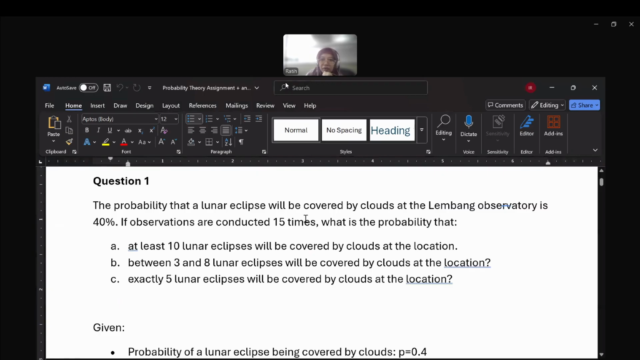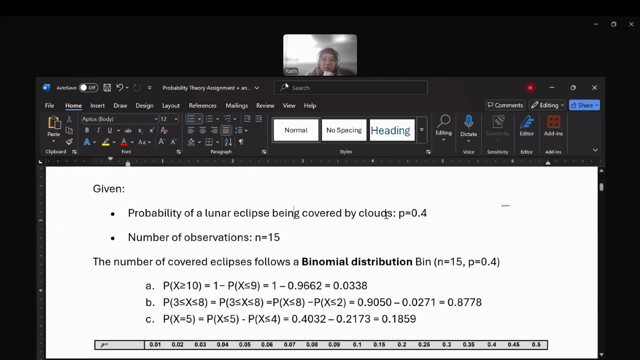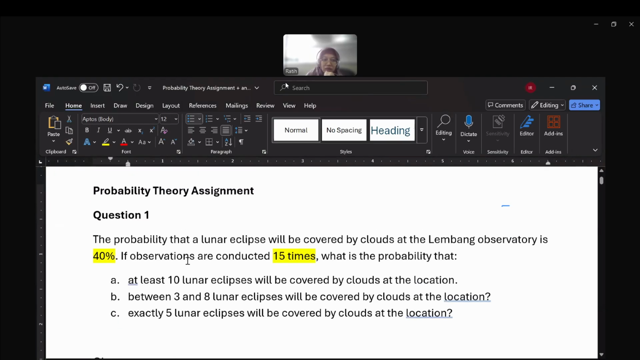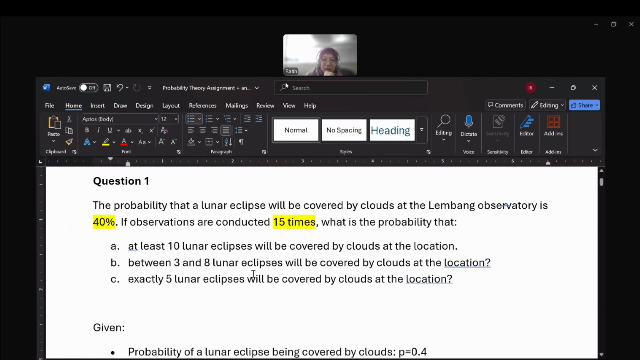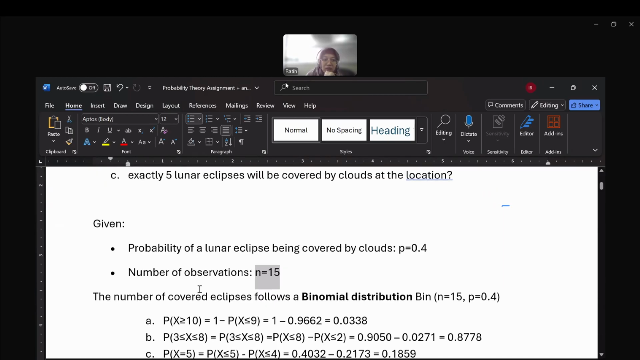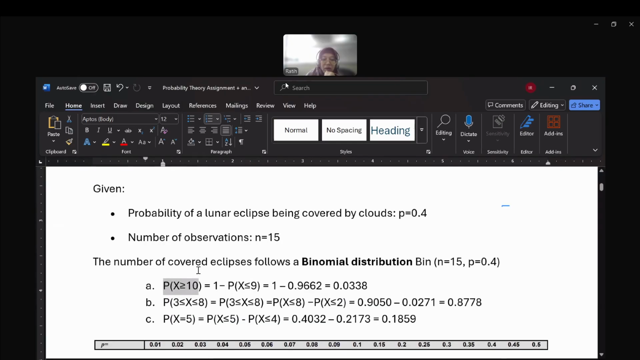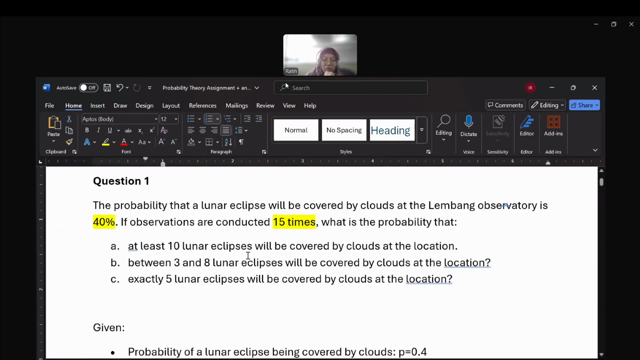So we have this as a probability of success. This is the number of trials. So the probability is a binomial distribution. This is the probability of success, number of observations. So the first question is, at least 10 lunar eclipses will be covered by cloud at the location. So we can get probability X more than or equal to, I'm sorry, at least 10 lunar eclipses.